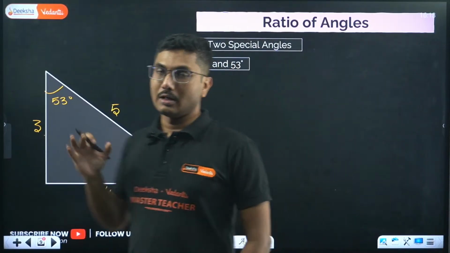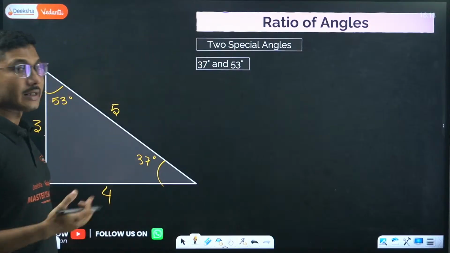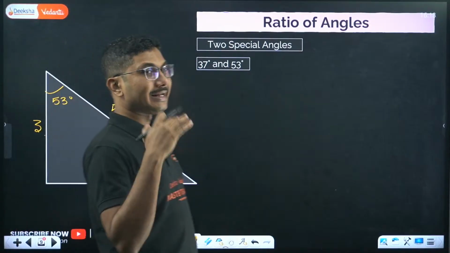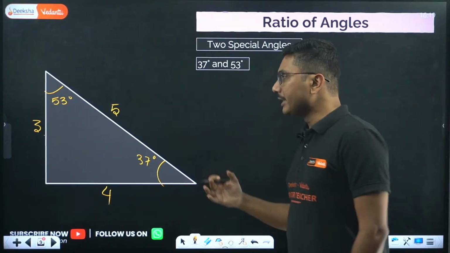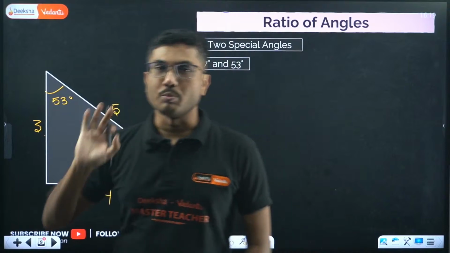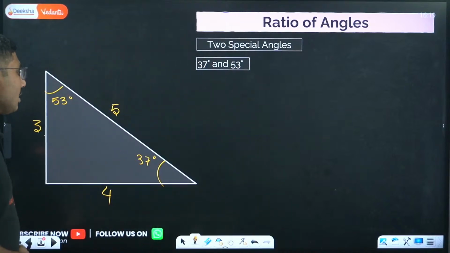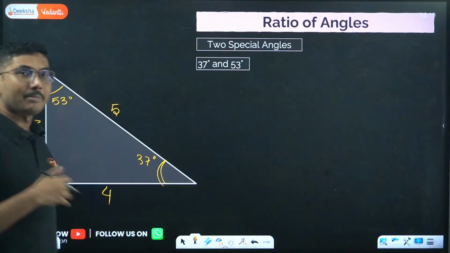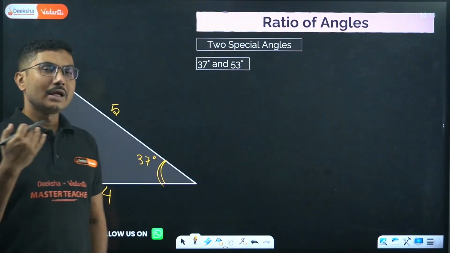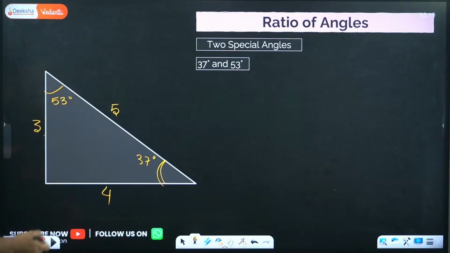It is somewhat uncommon, something you have not studied so far, but in the KCET exam, the JEE exam, and many competitive exams, these two angles are super important. You cannot ignore this. If you consider sine 35, for example, how do you remember which angle is 35 and which angle is 53? There are ways to remember that.